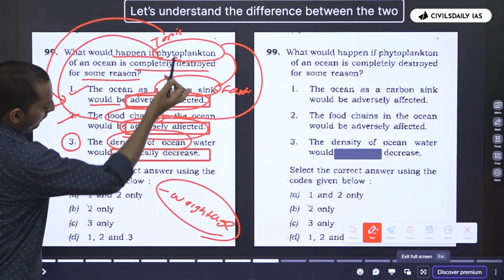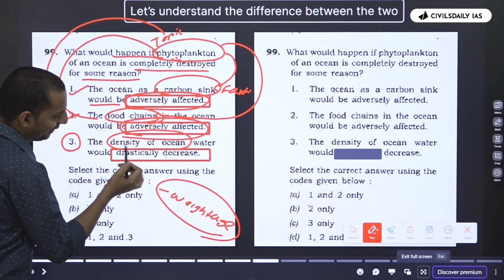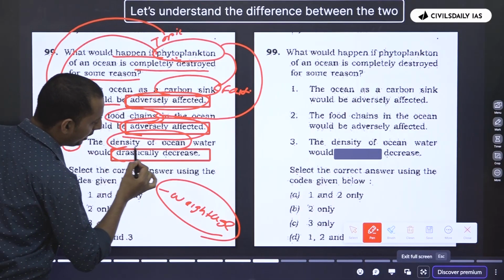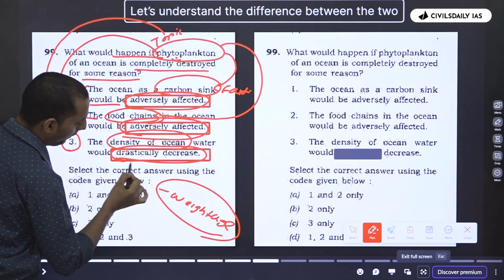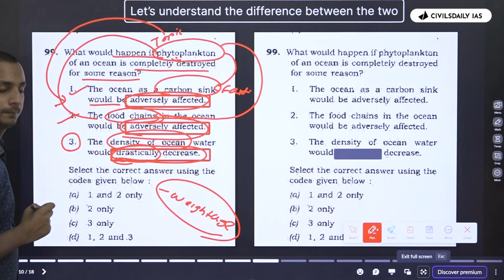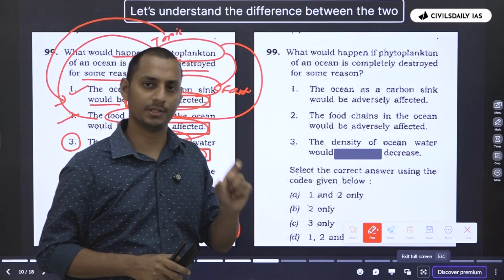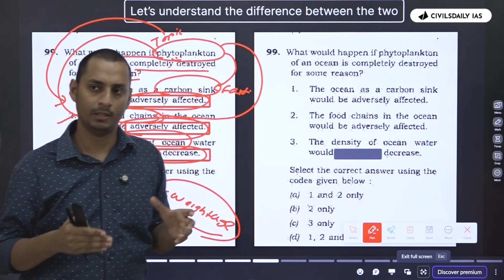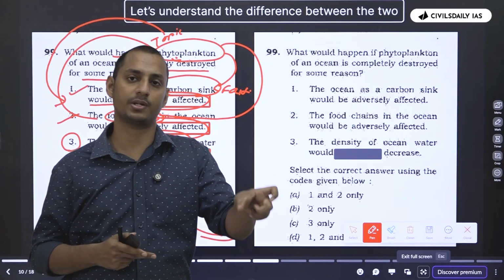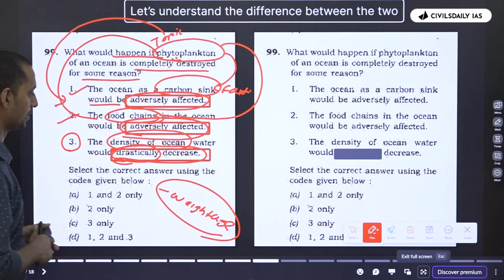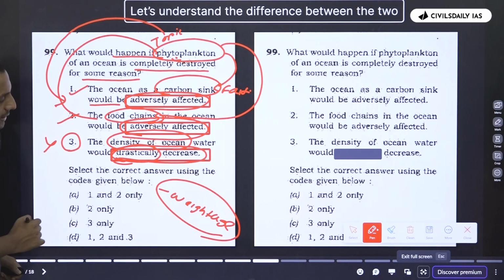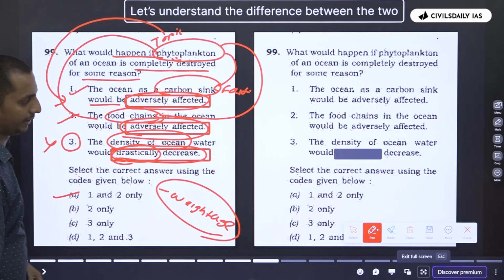Here, the fact and the statement do not have any direct relation, and UPSC has introduced the word "drastically" there. Now, "drastically" is an extreme word. So, as I told you, if the topic and the statement do not have any direct relation, and UPSC introduces an extreme word, why does UPSC do that? In order to eliminate our 1% logic, right? So, we can mark this statement as incorrect. So, 1 and 2 is the answer here.